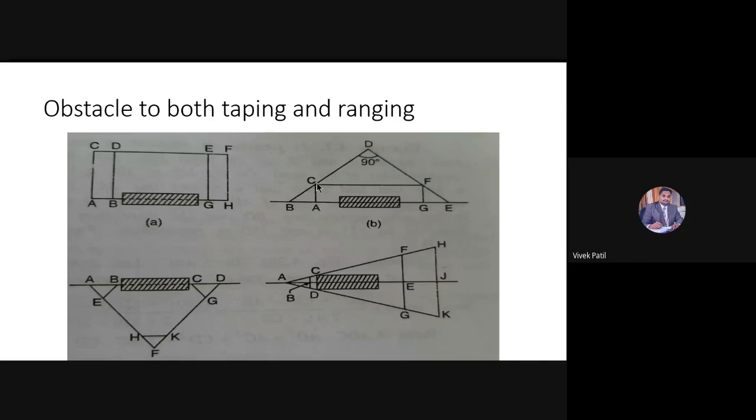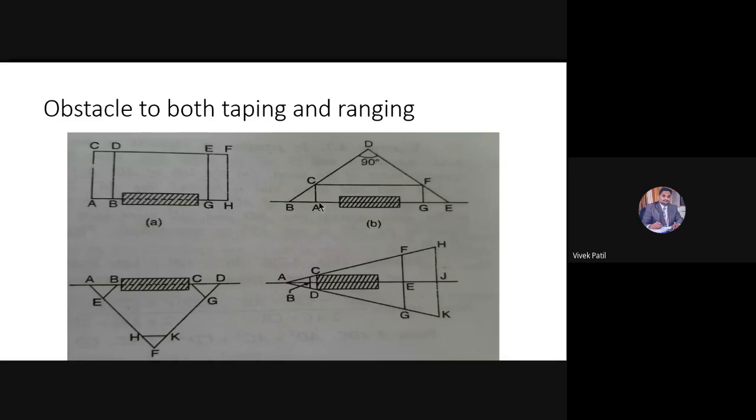If this particular procedure has been completed, then from B, I will join the point C and extend it up to the point D. From D, I will drop a perpendicular to line BD and extend the line.